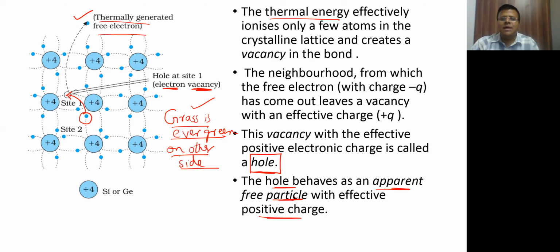What is the meaning of the phrase? The meaning of the phrase is, grass is ever green on the other side, like a small child thinks that when you become very big, then I will enjoy life because I'll have money in my own pocket, I can do whatever I want. But when a person becomes big, he starts thinking that arey itna tension hai life mein, it is better to become small. I really enjoyed my childhood days. I'm sure many of you may be thinking the same thing. When I was in school days, it was much more fun. 11th 12th में आके मैं फंस गया हूँ. And then you will think that, okay, let me go into the college, maybe there I'll be happy. And when you go to college, you'll say, arey, so boring yaar, those days were better. So that's the meaning of this phrase, that grass is ever green on the other side. All right, Sharvari.